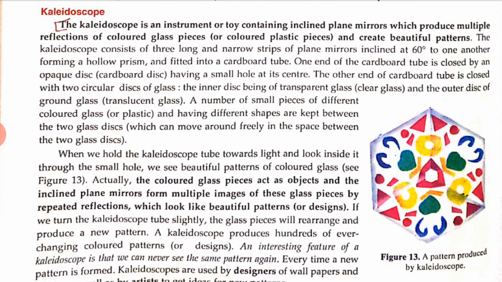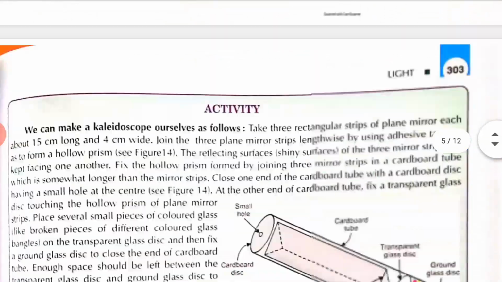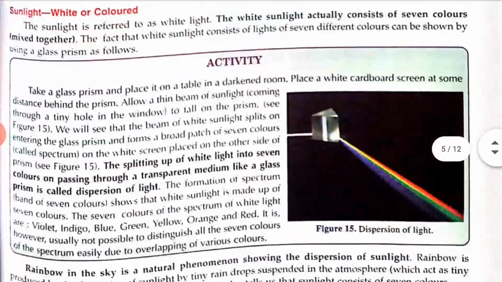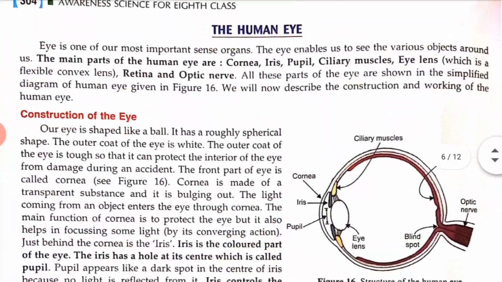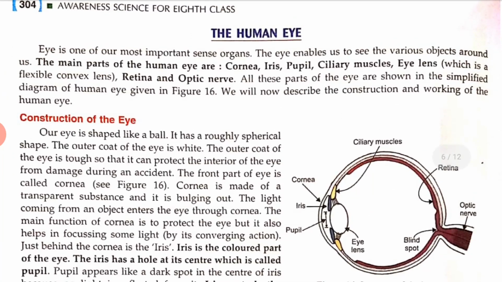Now, my dear students, the next topic has some activities given which you can read in your book. Now we will start with a new topic, the human eye. Let's talk about the human eye. As we all know, the eye is one of our most important sense organs. The eye enables us to see the various objects around us.